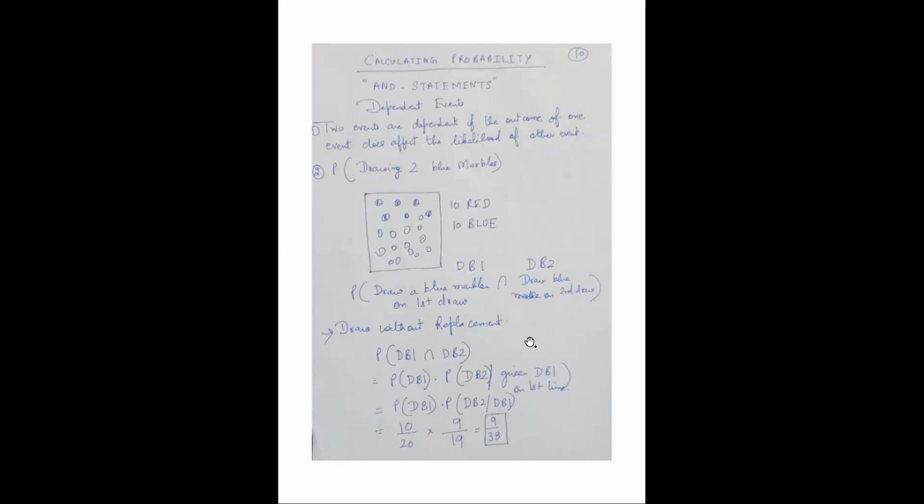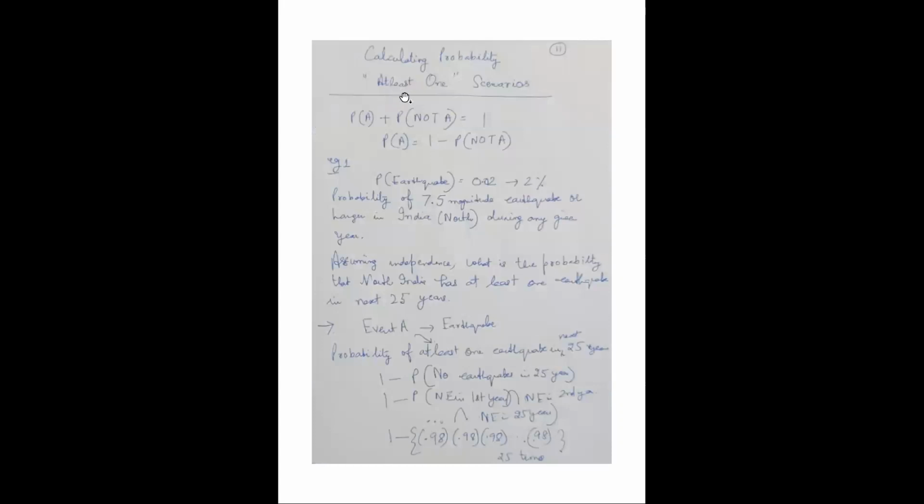All right. Then let's see what the "at least one" scenario is in the calculation of probability. We know that the probability of an event A plus the probability of its not occurring is 1. So the probability of occurrence of event A is 1 minus the probability of its non-occurrence. Let's take an example here. The probability of an earthquake in North India is, let's say, 0.02. 2% probability is there, right?